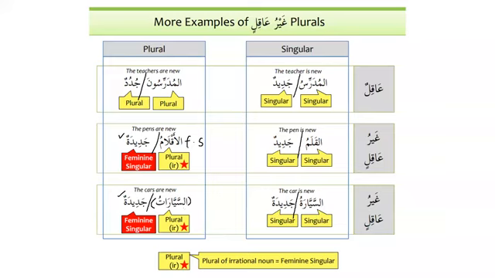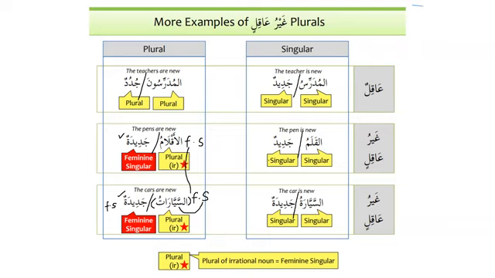Because we have to follow the same idea. What is the idea? That the plural of ghayru aqil will be considered as feminine. That's number one. And number two, it will be singular. So as-sayyaratu is now treated as singular feminine. This is the subject, and we know that the subject and predicate are equal in number and gender. So as-sayyaratu is feminine and singular, and similarly, jadidatun is feminine and also singular. So I hope, inshallah, the idea is clear now. And now we can move on to the text over here.